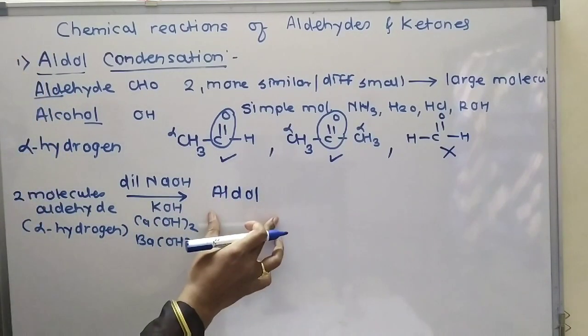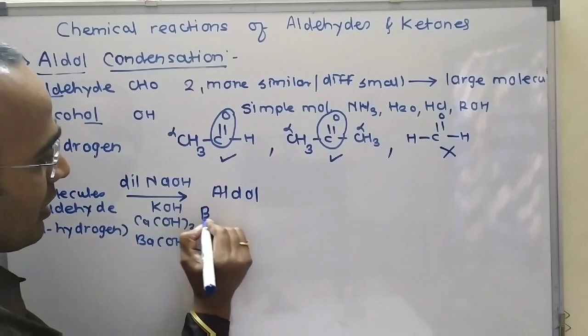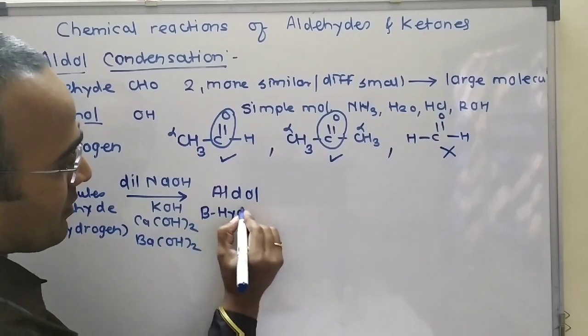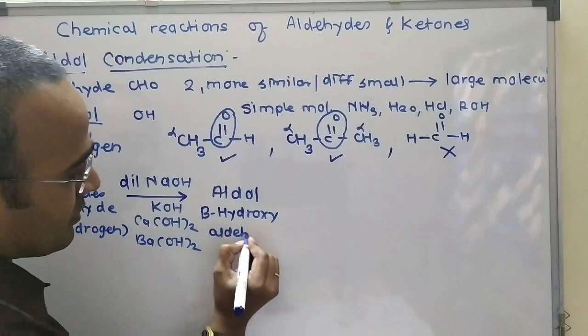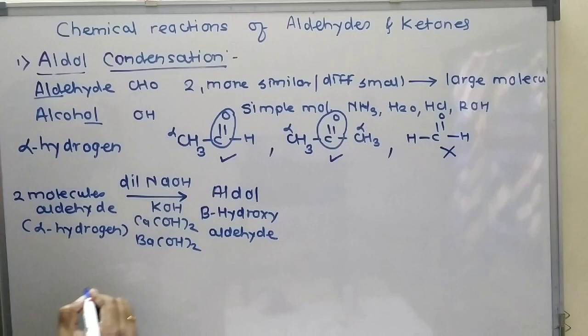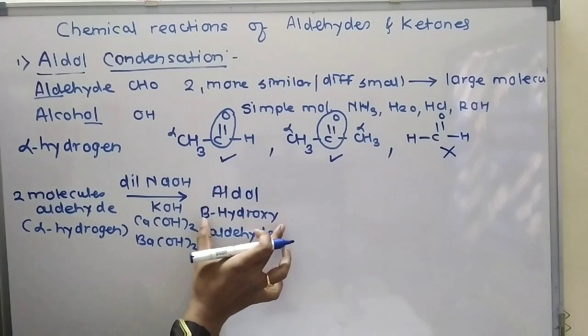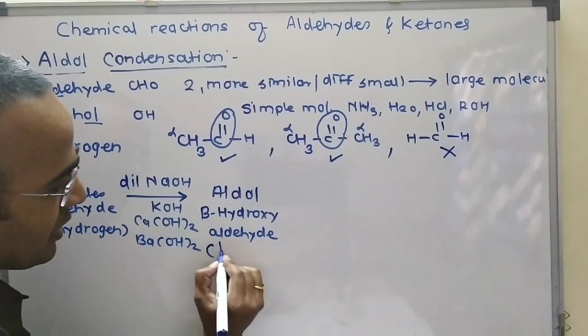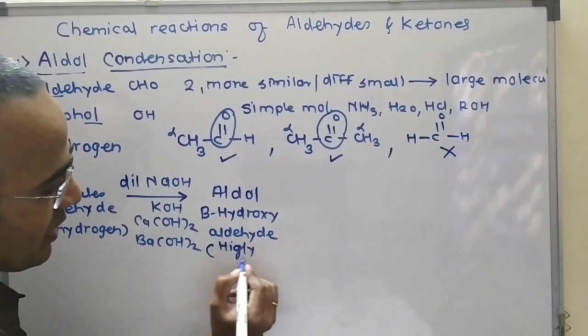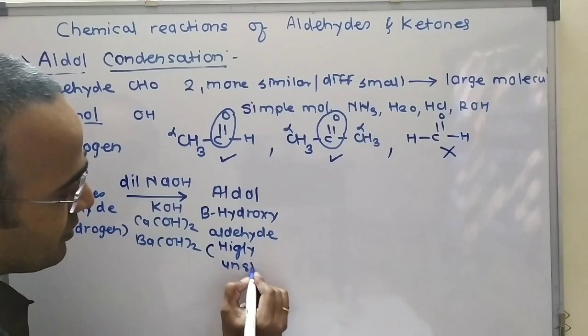This aldol is also called beta hydroxy aldehyde. This beta hydroxy aldehyde is a highly unstable species.